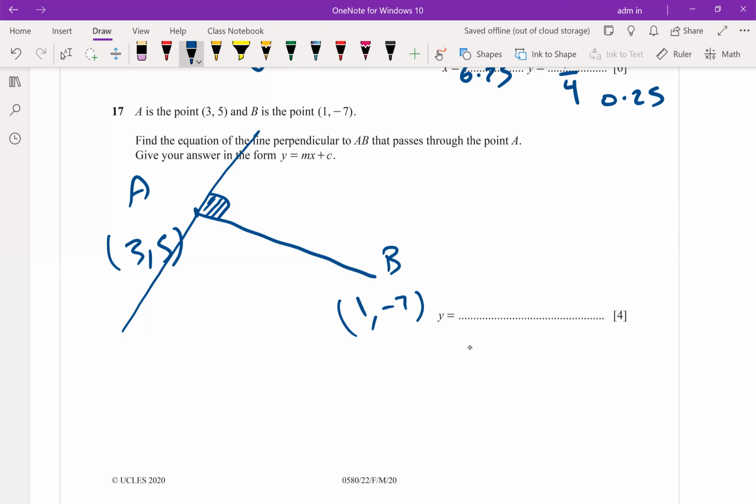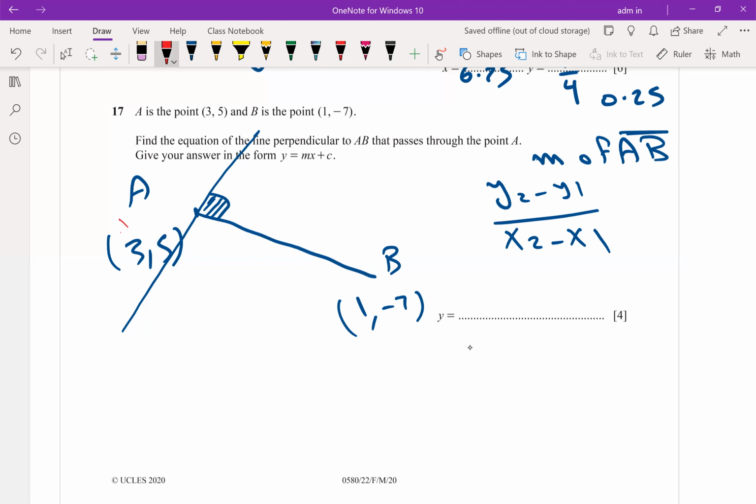Step number one. How to get the gradient of AB? Gradient is y2 minus y1 over x2 minus x1, whatever you name the first or second one. So y2 minus y1, -7 minus 5, over x2 minus x1, 1 minus 3.